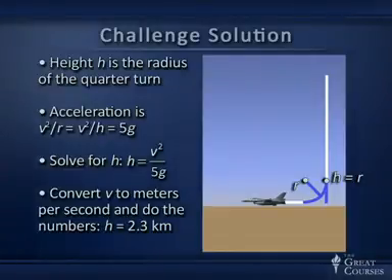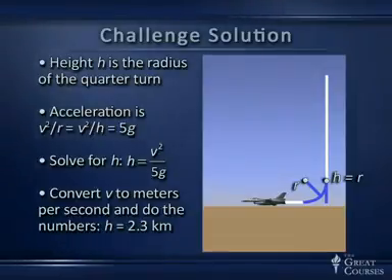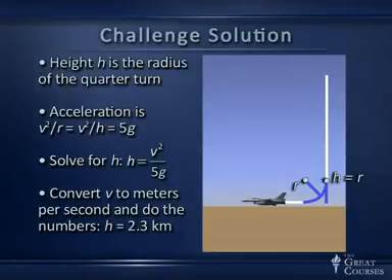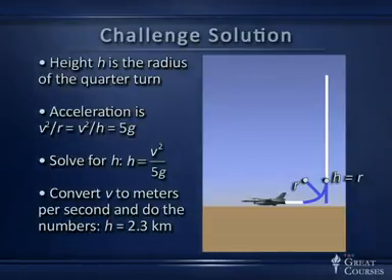If you don't start it that high, you're going to be too close to the ground. You're going to have to speed up and make an even tighter turn, and then you are going to be blacking out. So you don't want that to happen. So start at least 2.3 kilometers above the ground.